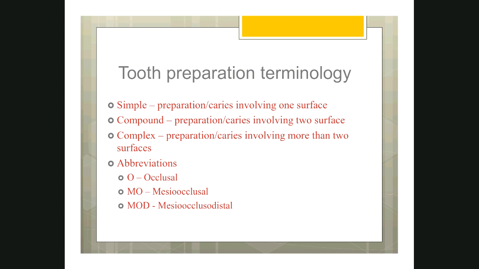say MO. For example, when you do a class 2 cavity, which is involving the occlusal surface and the mesial surface, you can call it as mesio-occlusal class 2 cavity, or in other words, you can call it as class 2 MO. If there is class 2 cavity involving mesial, occlusal, and distal, then we call it as MOD, or the mesio-occluso-distal class 2 cavity. See here, instead of mesial, the last L is removed and we just add O here. Mesio-occluso-distal. So that's how it is named.